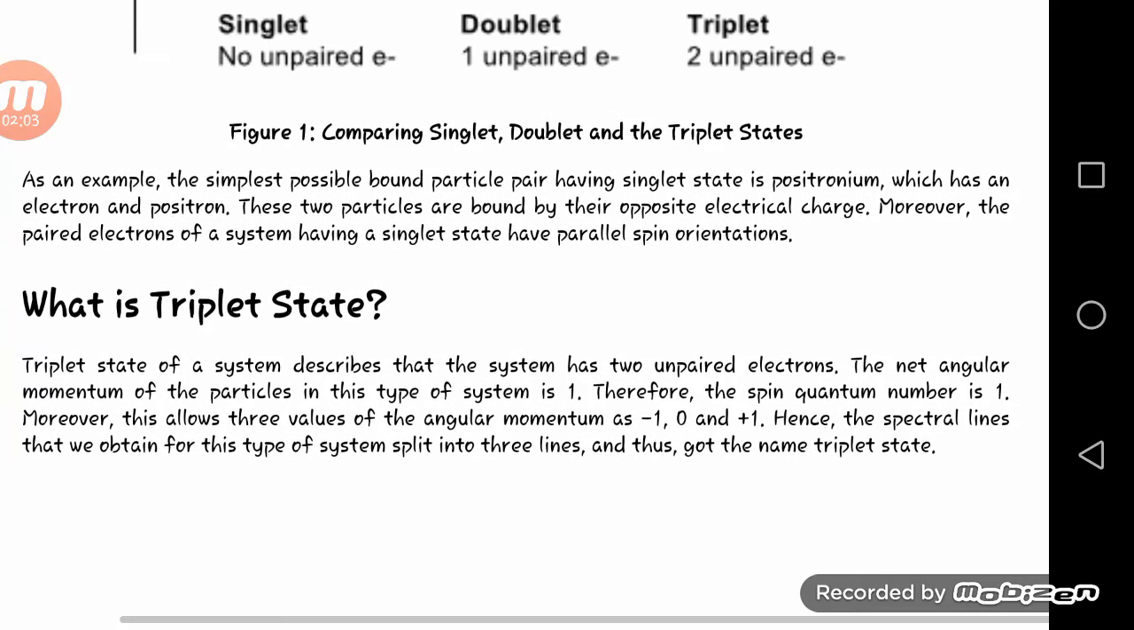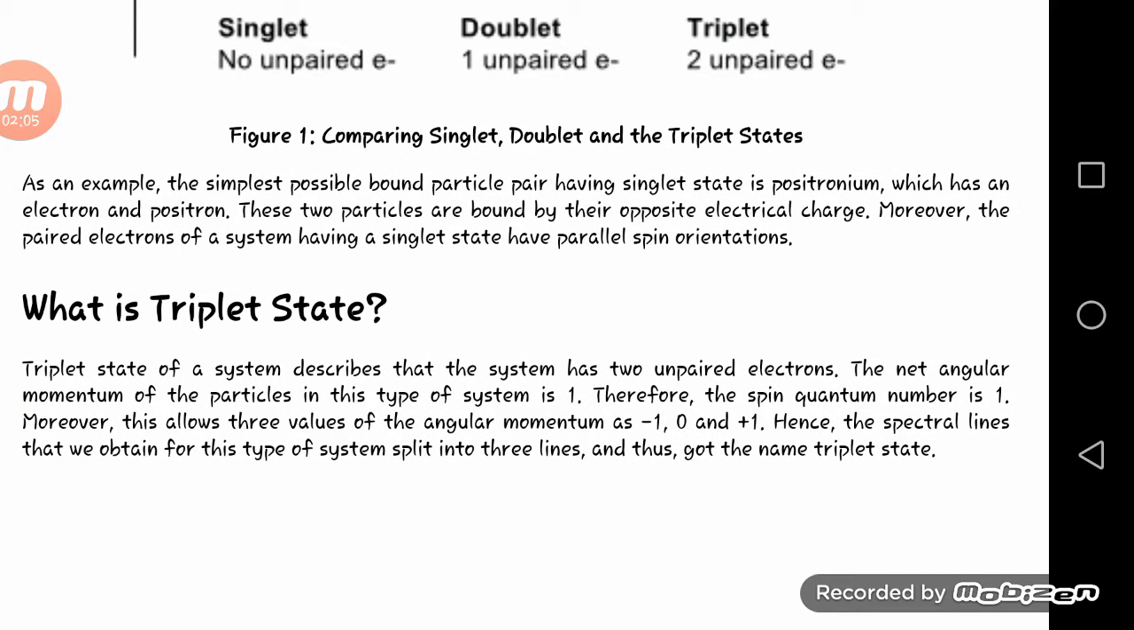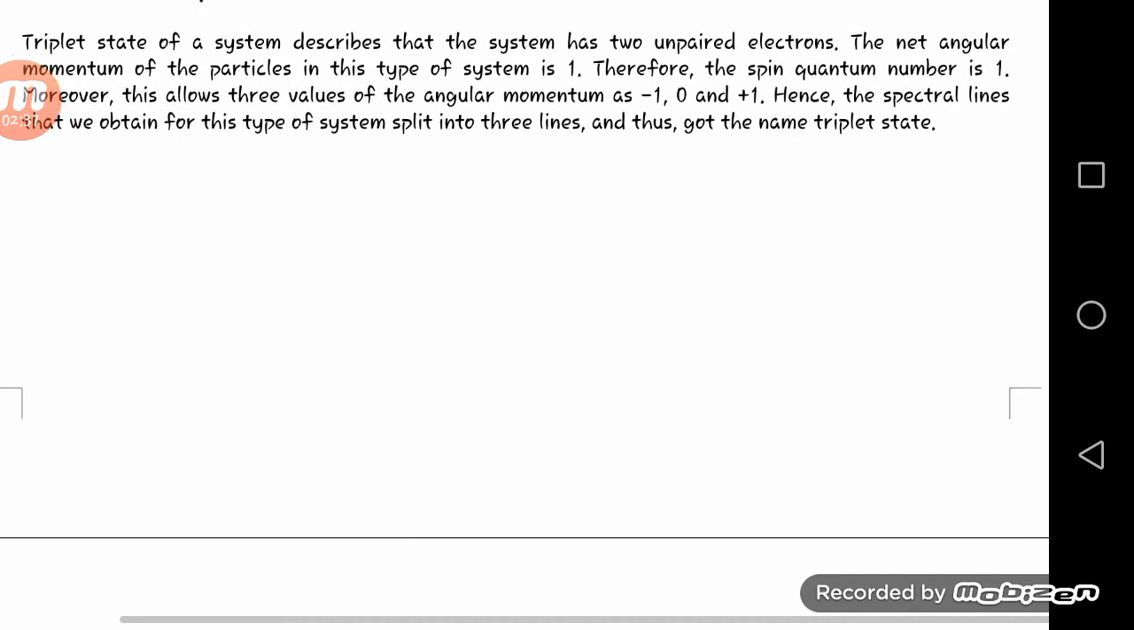Next, what is the triplet state? The triplet state of a system describes that the system has two unpaired electrons. The net angular momentum of the particles in this type of system is one, therefore the spin quantum number is 1. Moreover, this allows three values of the angular momentum as -1, 0 and +1. Hence the spectral line that we obtain for this type of system splits into three lines, and thus it got the name triplet state.